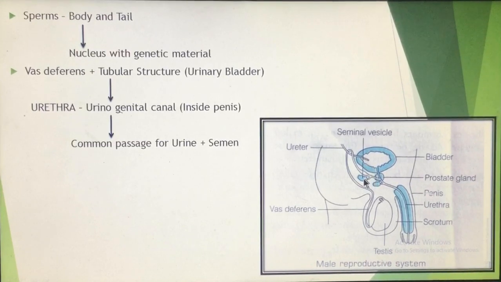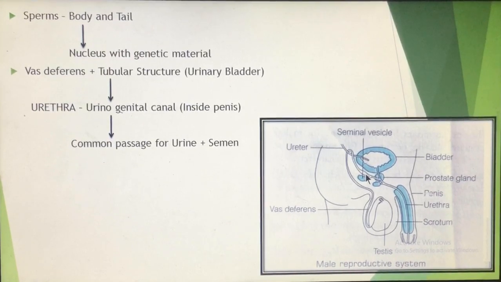a pair of glands, as I told you, the seminal vesicles are present. So this is one seminal vesicle, similarly there is another seminal vesicle, and this is the prostate gland. The seminal vesicle secretes a secretion, the prostate gland also secretes a secretion, and that secretion gets mixed with the help of a duct. The secretion enters into the vas deferens.